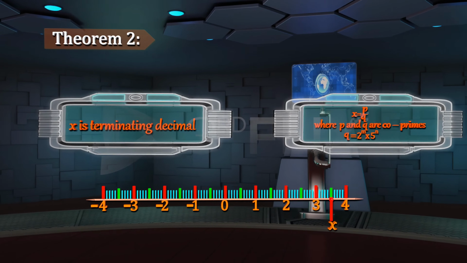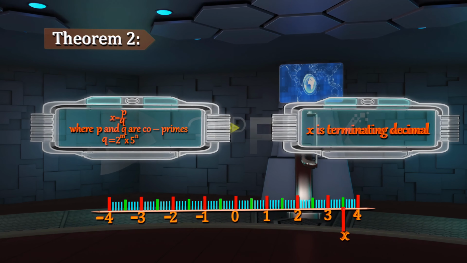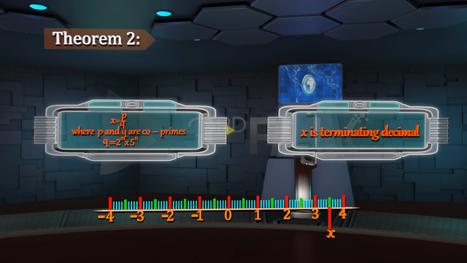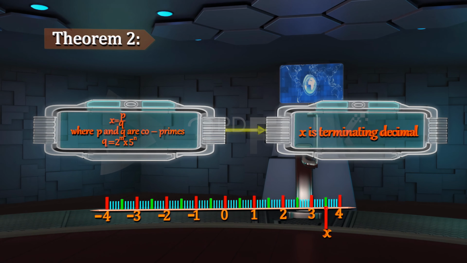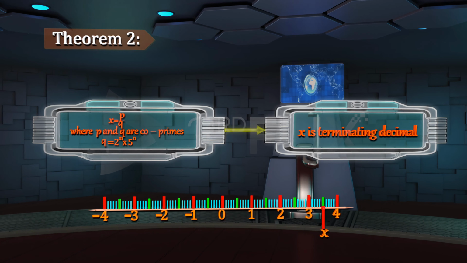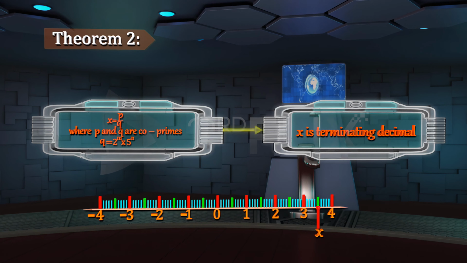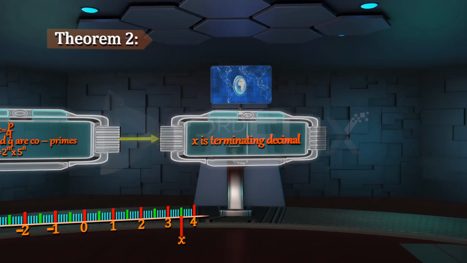Theorem 2. Let x equals p by q be a rational number such that the prime factorization of q is of the form 2 power m multiplied by 5 power n, where m and n are non-negative integers. Then x has a decimal expansion which terminates.